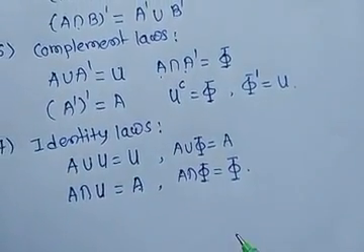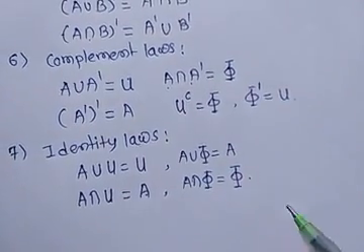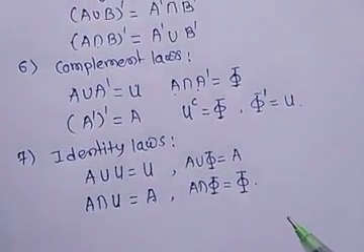Okay, these are some properties or laws of sets.